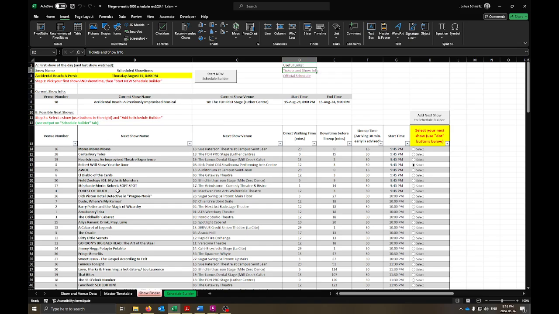After that I can look through here, and the first column is telling you how far it is for you to walk to the next venue, and this one is how much extra time you would have, and then here's the Fringe recommended 30-minute waiting time before you go to your next show, supposed to wait in line. Now the spreadsheet will cheat a little bit and let you cut things a bit closer. Obviously the Fringe doesn't recommend that, but I've done it before, and it's usually fine.